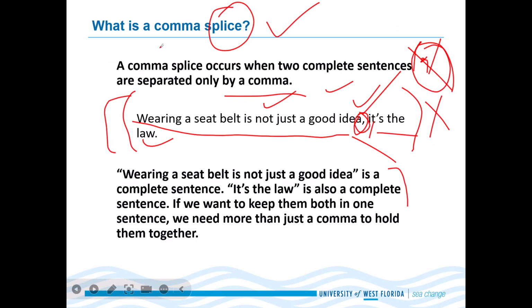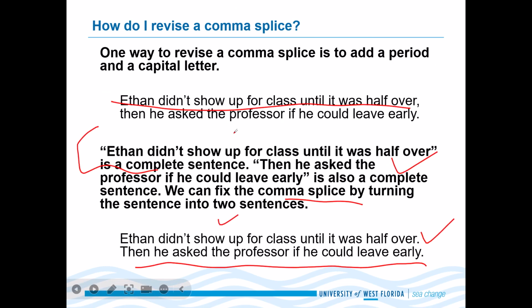What is a comma splice? A comma splice occurs when two complete sentences are separated only by a comma. When you see this, it means you need to fix it. There is a problem. Wearing a seatbelt is not just a good idea. This is a complete sentence. It is the law. This is also a complete sentence. If we want to keep them both in one sentence, we need more than just a comma to hold them together.